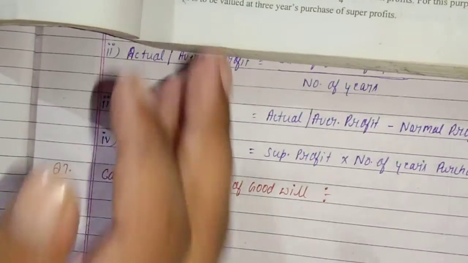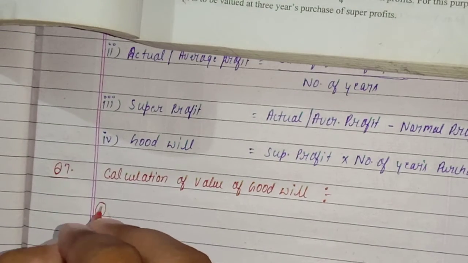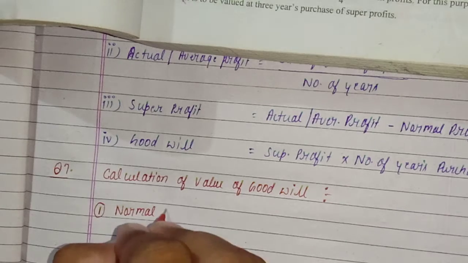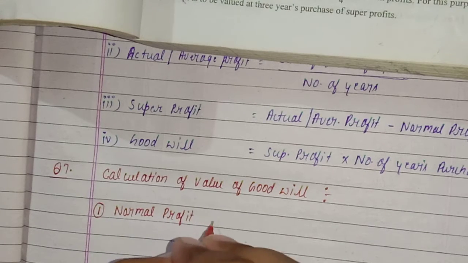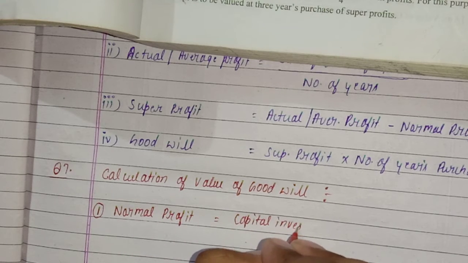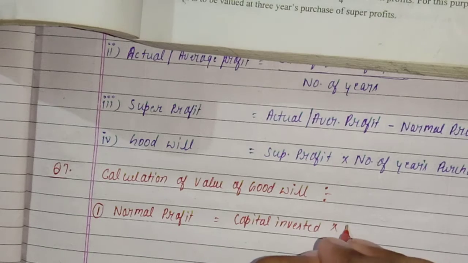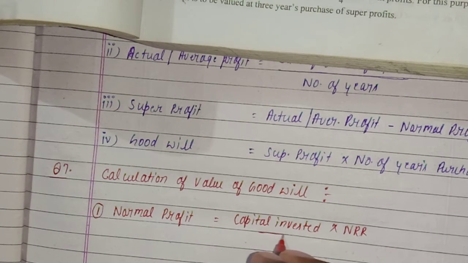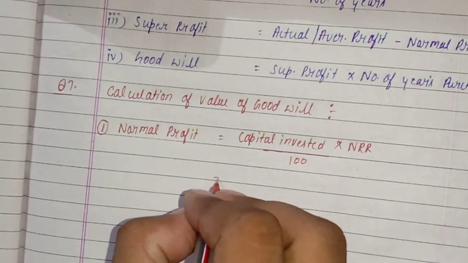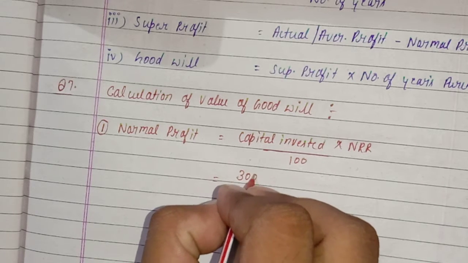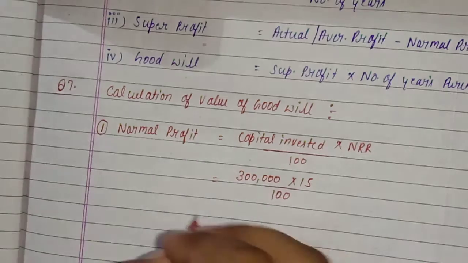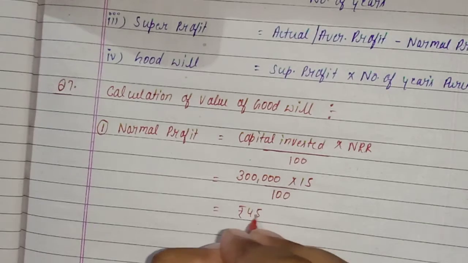Number one, you will calculate what is the normal profit, right? And formula of normal profit: capital invested multiplied by normal rate of return upon 100, right? This is the formula. Capital invested is given in the question, that 3 lakhs capital invested is given. Normal rate of return is 15 upon 100. I think 45,000 rupees is the normal profit.